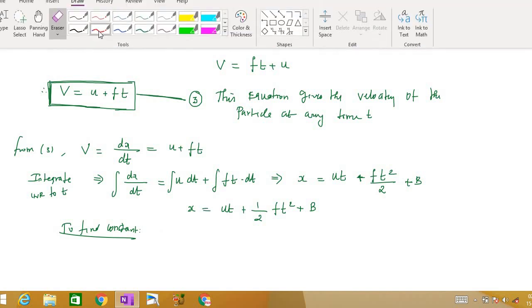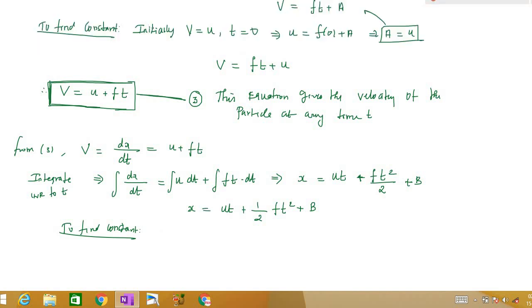So to find the constants at O, x is equal to 0, t is equal to 0. If the equation involves v, you use v is equal to u, t is equal to 0. If the equation does not involve v, you use the condition x is equal to 0, t is equal to 0. So if I do this, we will have 0 is equal to 0 plus b. So this implies b is equal to 0, because you can see t is 0. So we have b is equal to 0.